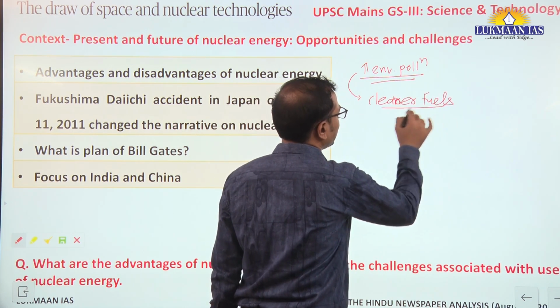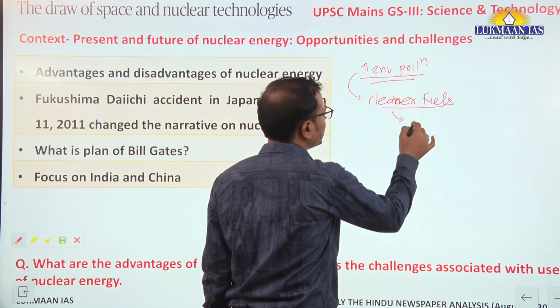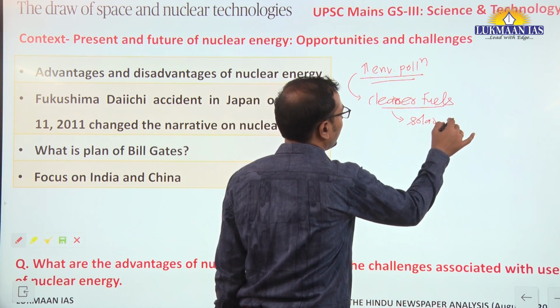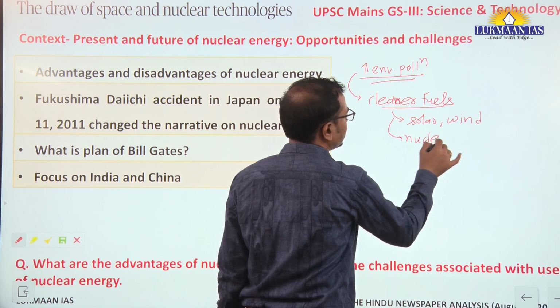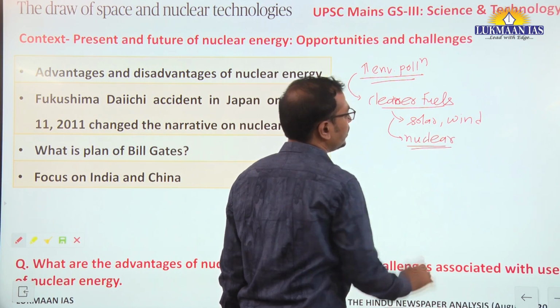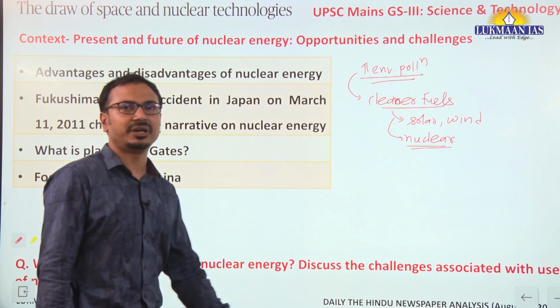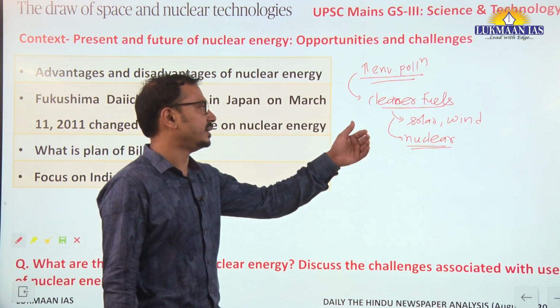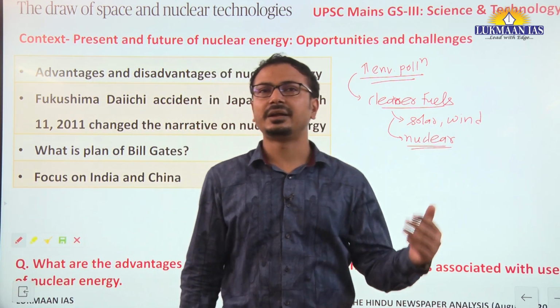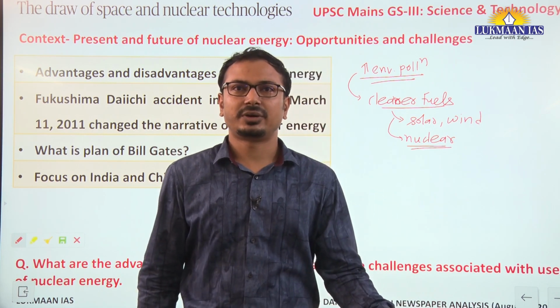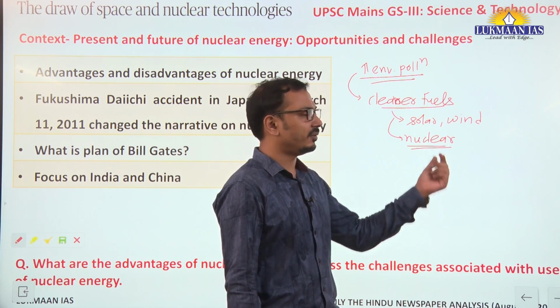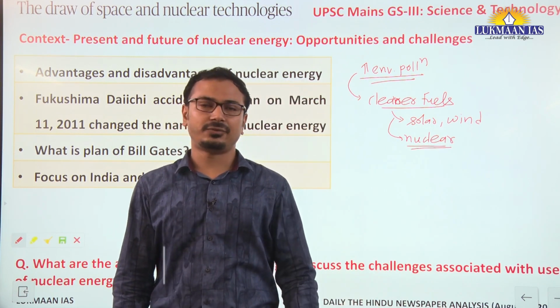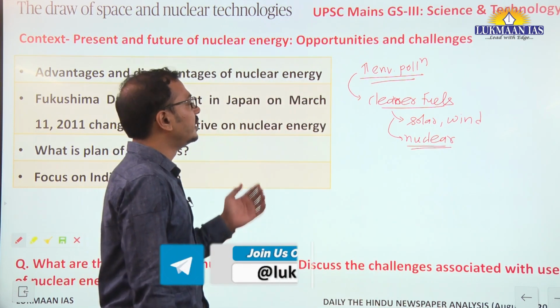So the focus is on renewable energy like solar, wind and also nuclear energy, but there are some limitations for harnessing solar, wind and other renewable energy sources.